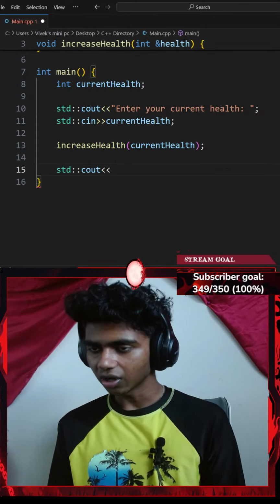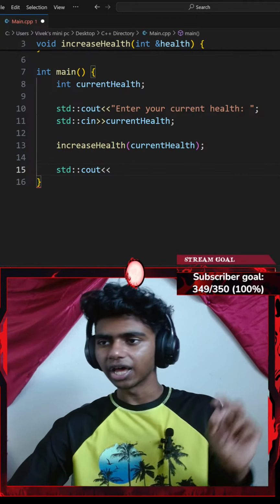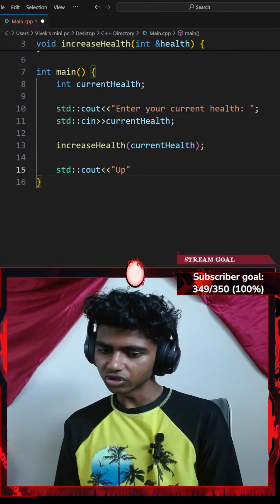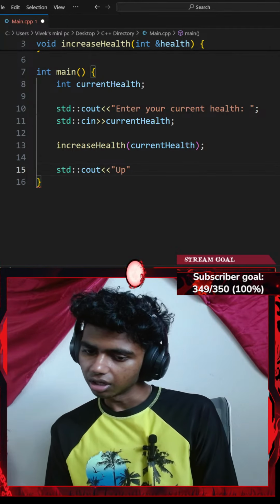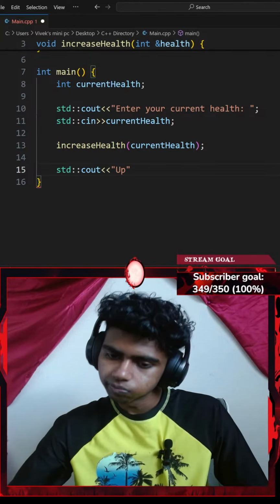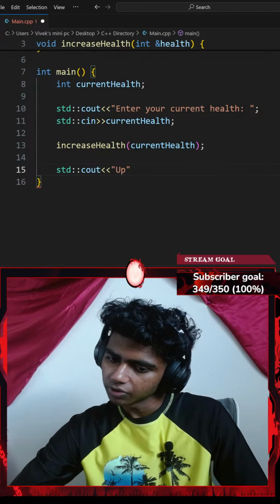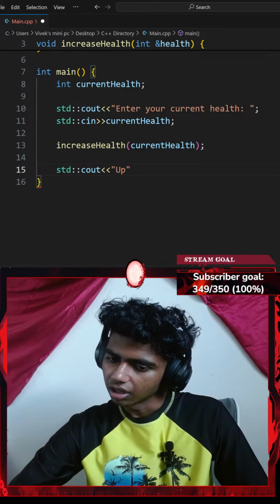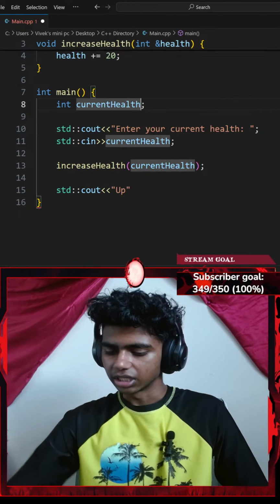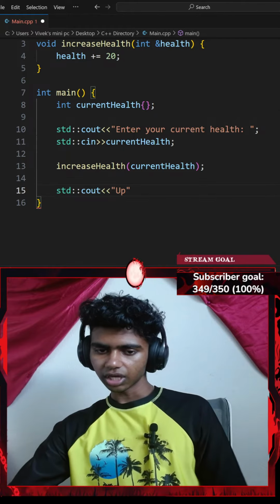Okay, let's see. So I'll go with a standard console output that's gonna say something like updated health. One tip, you should create variables like this: int current health with a pair of curly braces. Does that make a difference if I add a pair of curly braces here? Okay, I could try that.